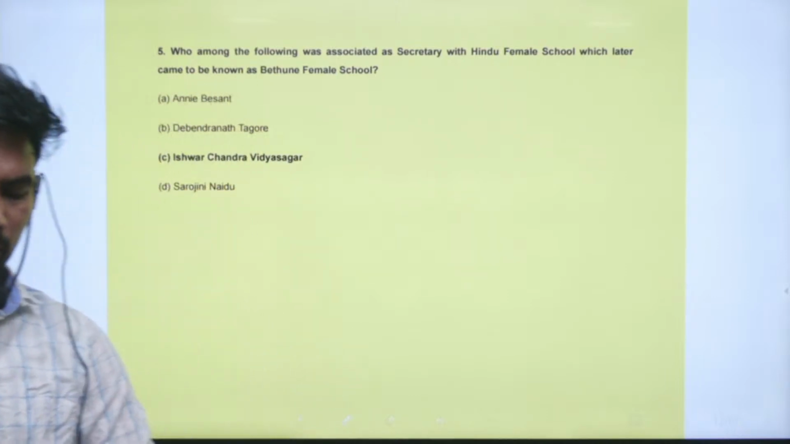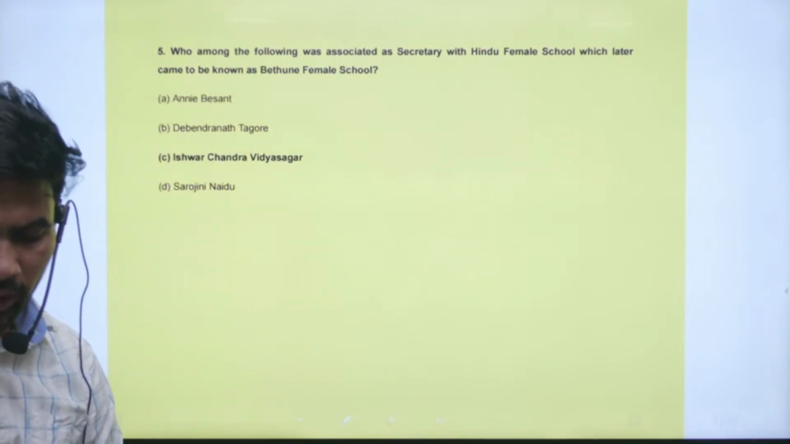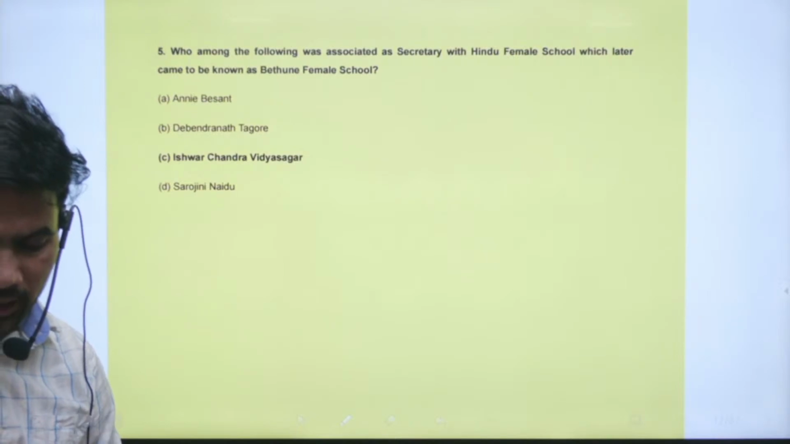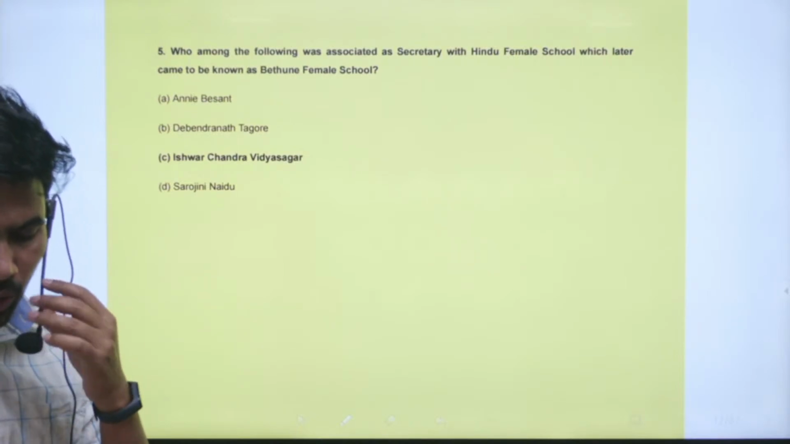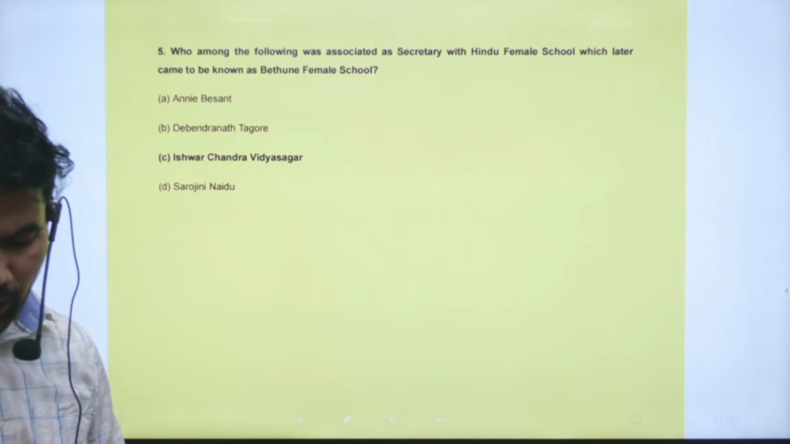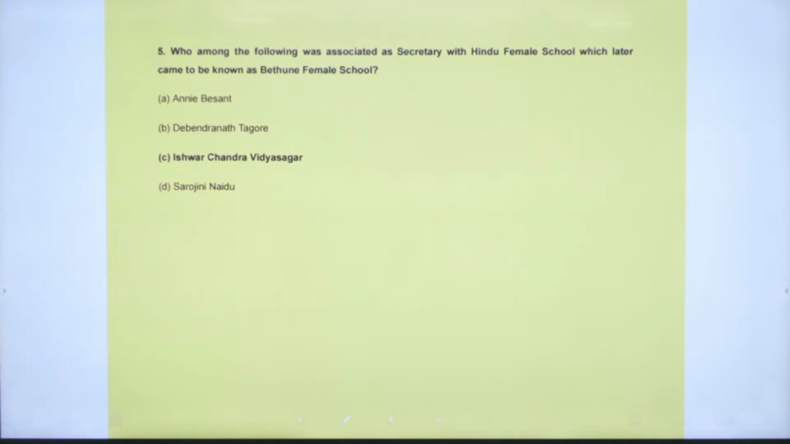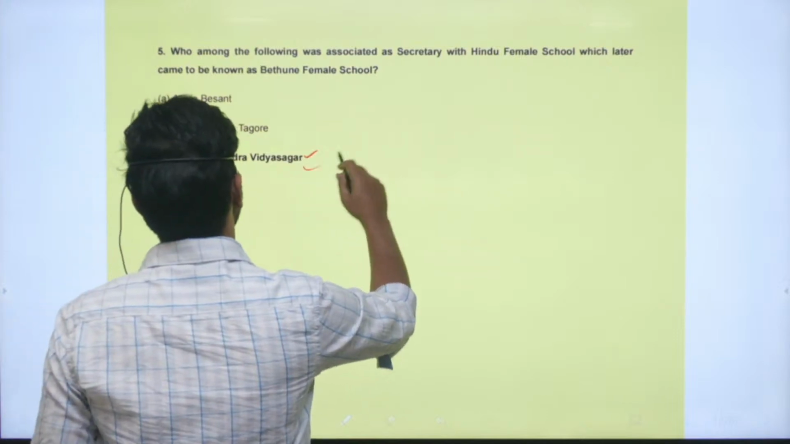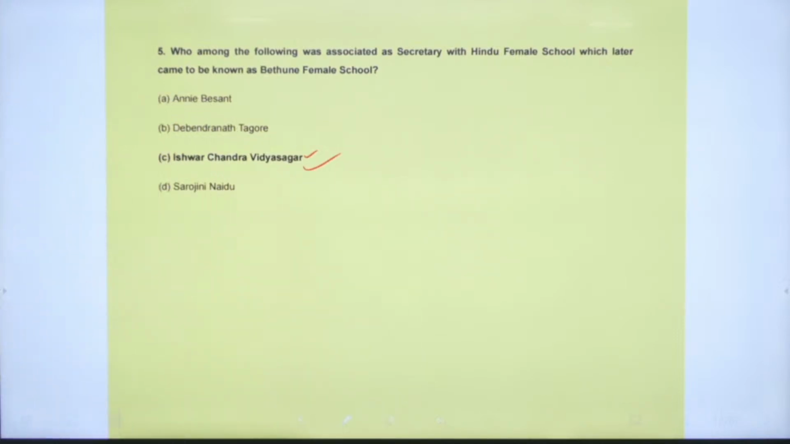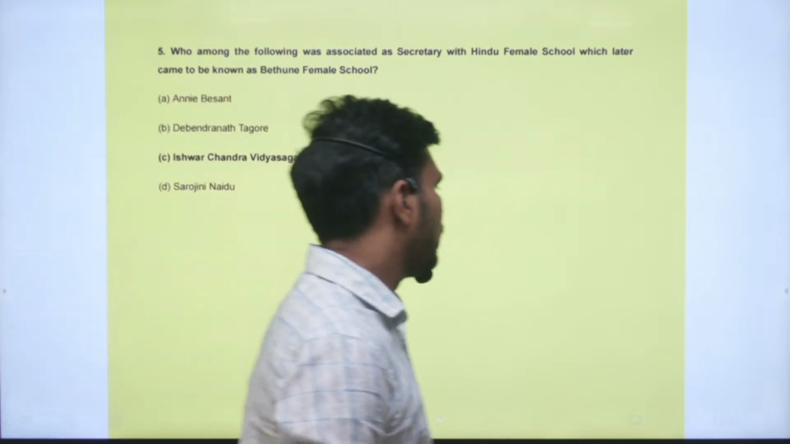Next question, question number 5. Who among the following was associated as a secretary with the Hindu female school, which later came to be known as the Bethune female school? So it is Ishwar Chandra Vidyasagar, you know very well. He established a school for females. Later it came to be known as the Bethune female school.